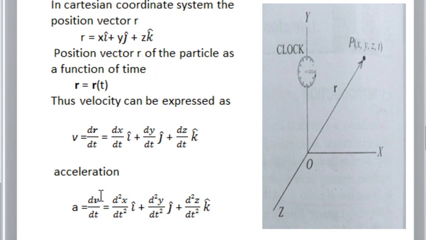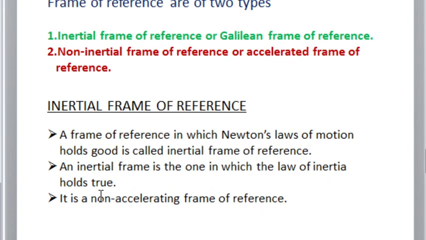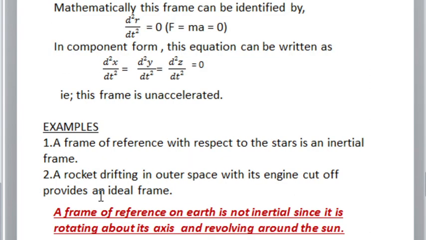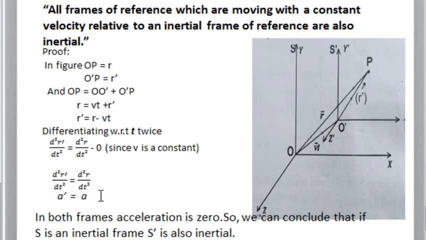Then we saw how to represent the position vector of a particular event occurring in space, and from that we calculated the velocity and acceleration. Then we dealt with the inertial frame of reference. It's also known as the Galilean frame of reference. For an inertial frame, acceleration is equal to 0. Examples. Then we proved that all frames of reference which are moving with a constant velocity relative to an inertial frame of reference are also inertial.